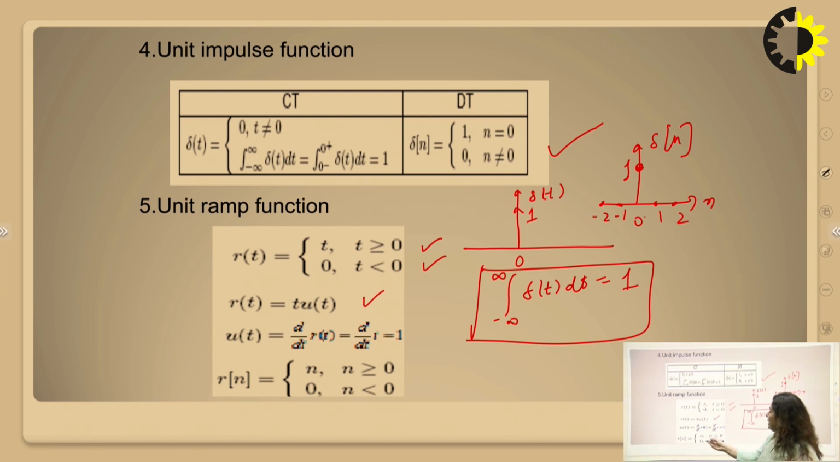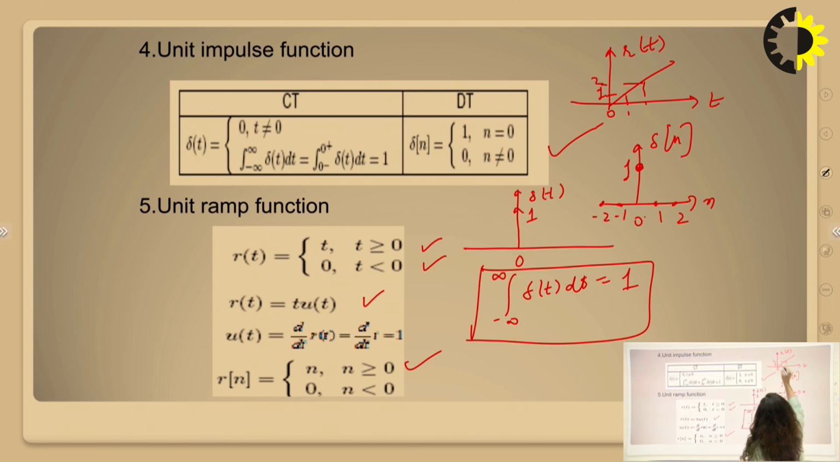Similarly, we can represent it in the discrete domain: r[n] is equal to n for n greater than or equal to 0, and 0 for n less than 0. So it's a kind of signal. This is the ramp signal r(t), with values 1, 1, 2, 2, 3, 3 and so on.